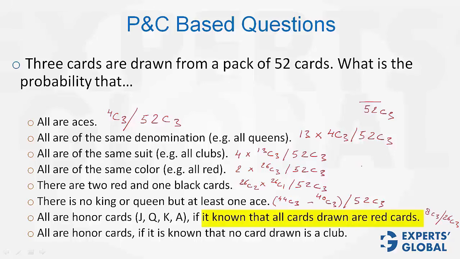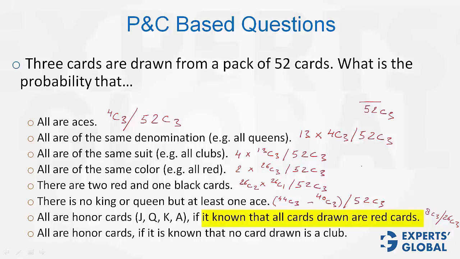A very interesting question based on conditional probability. In such cases, the sample space reduces as per the condition given. The sample space does not include all 52 cards. It includes only red cards. Therefore, the denominator as well as numerator includes conditions as per the given scenario. In this case, it's given that only red cards are drawn.